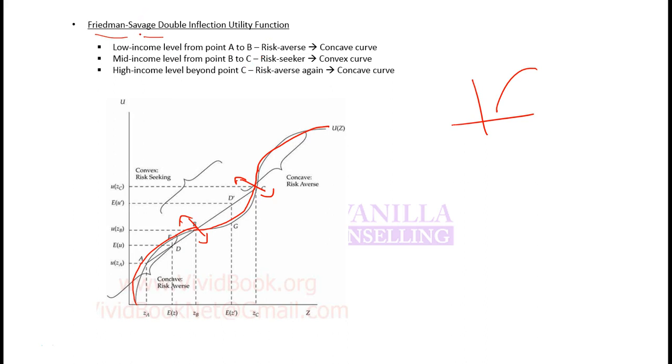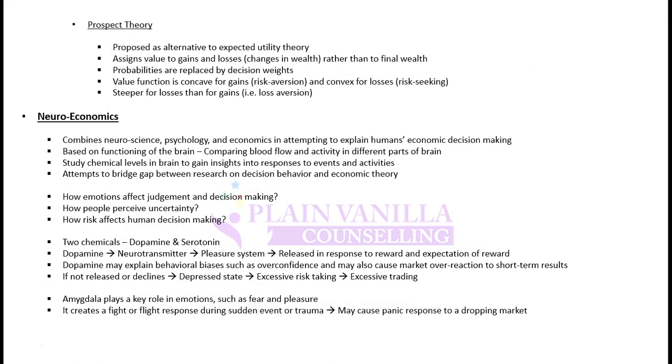Friedman and Savage gave this theory that investor's profile will change over time. Initially he will be risk averse. After some time, after consolidating wealth, he will become risk lover, and then as he reaches the end of his life, he will again become risk averse. So this is how utility to wealth curve will change.